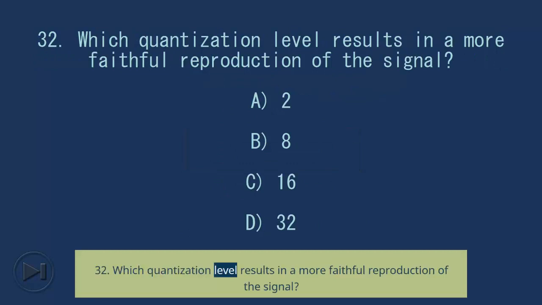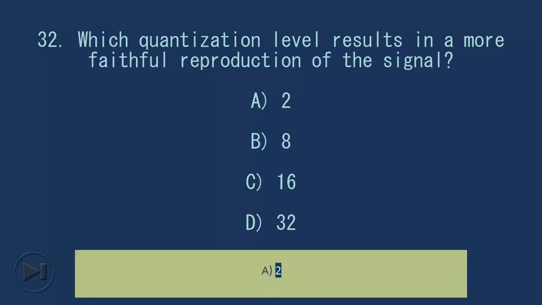32. Which quantization level results in a more faithful reproduction of the signal? A. 2. B. 8. C. 16. D. 32. Answer: D. 32.